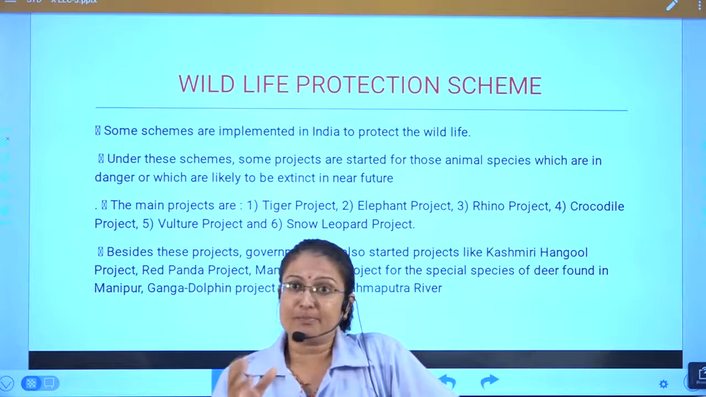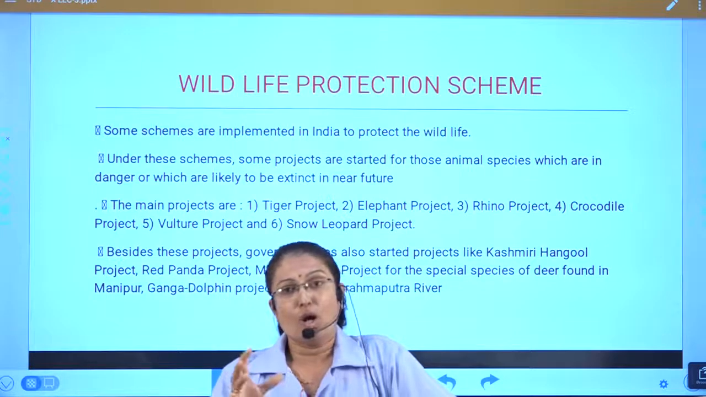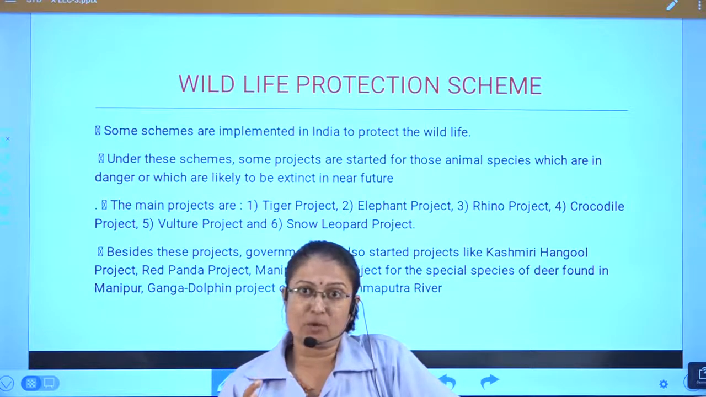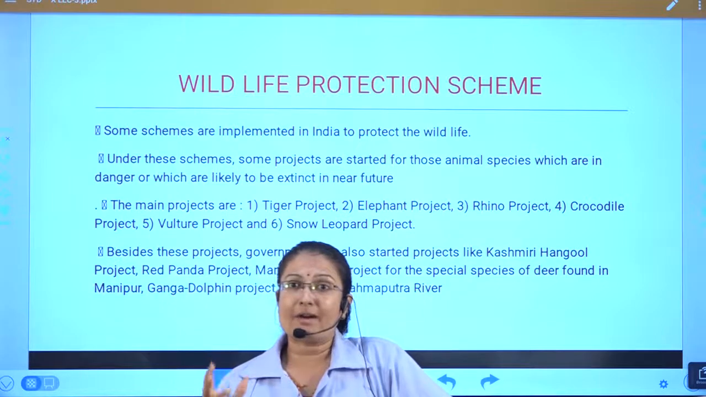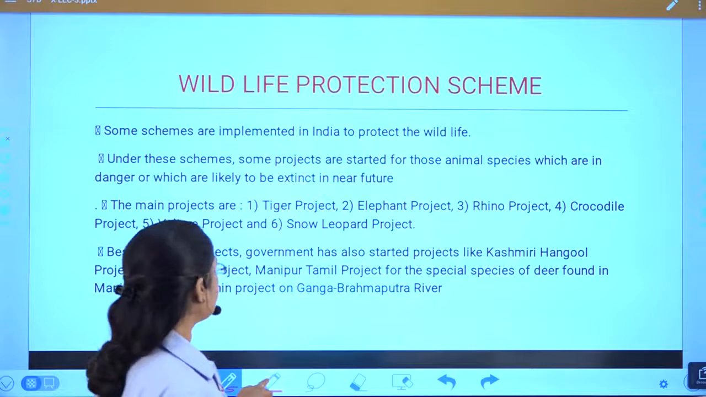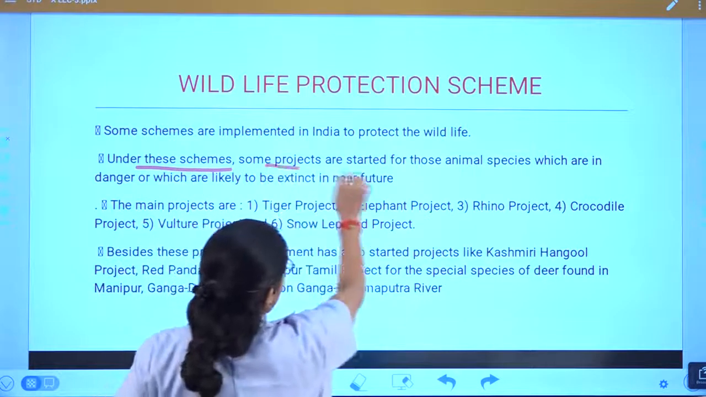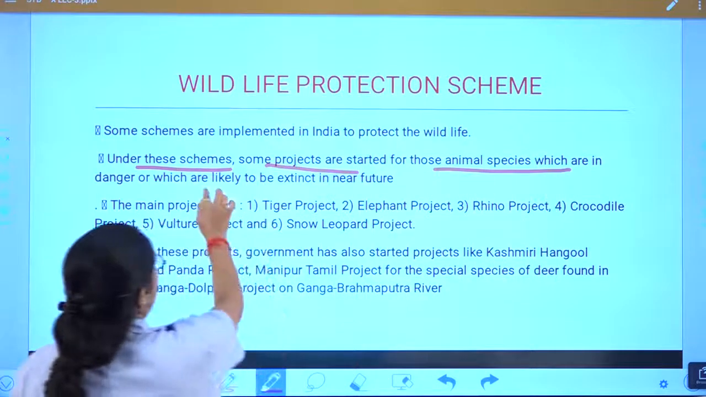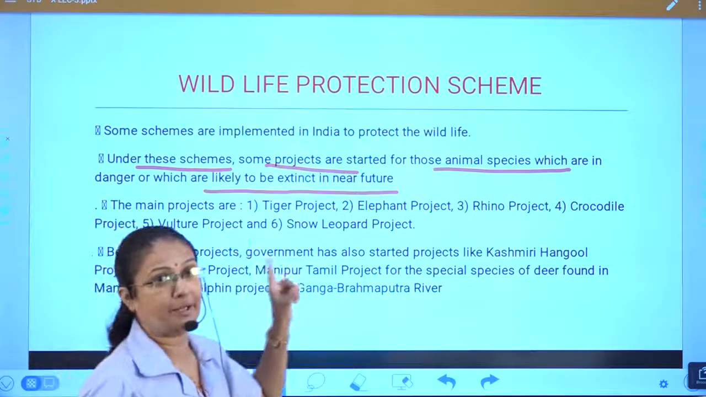This scheme is specially meant for animals, birds, or any species that are in a danger position or likely to be extinct in the near future. So the government has planned a number of things. What point will you keep in mind? Under these schemes, some projects are started for those animal species which are likely to become extinct in the near future. This is the important point.